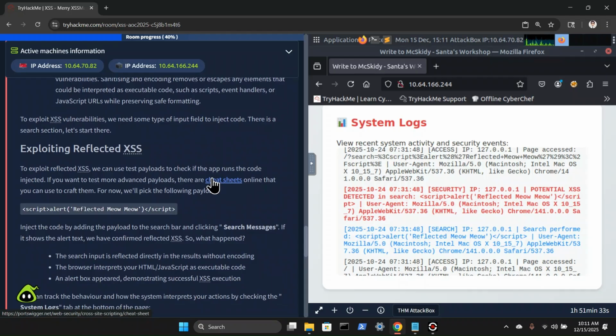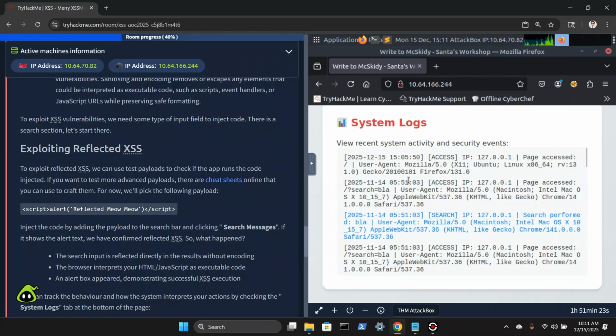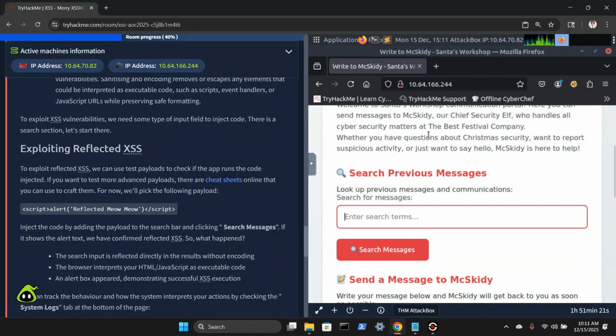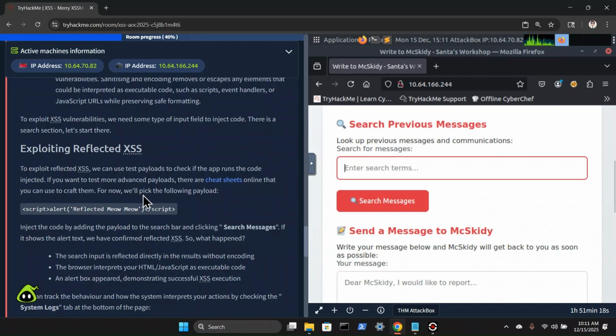Okay, to exploit XSS vulnerabilities, we need some type of input field to inject code. There's a search section. Let's start there. So we're going to go up to the search section, and to exploit reflected XSS, we can use test payloads to check if the app runs the code injected. If you want to test more advanced payloads, there are cheat sheets online that you can use to craft them. For now, we'll just pick the following payloads.